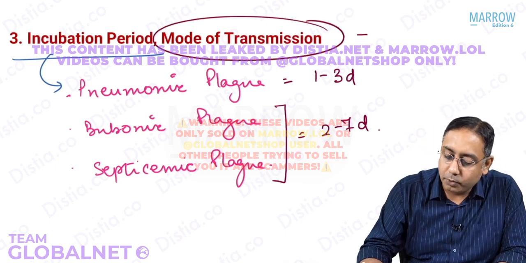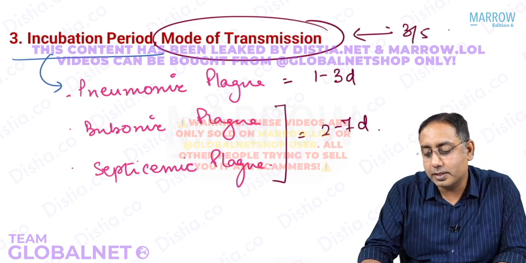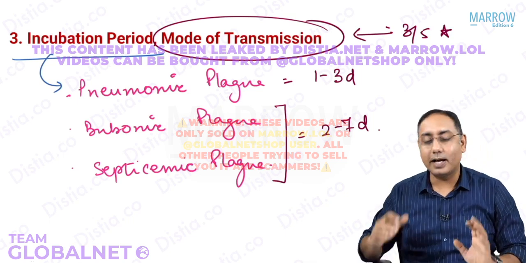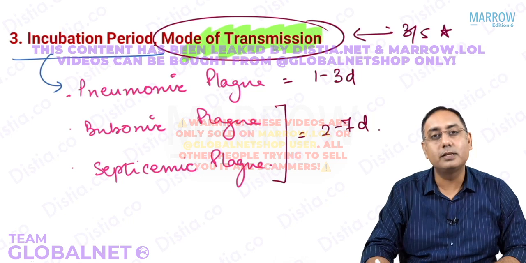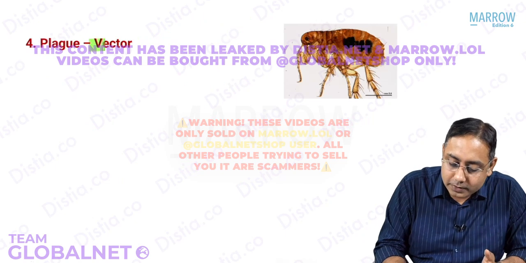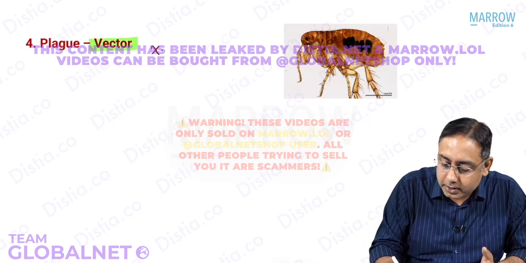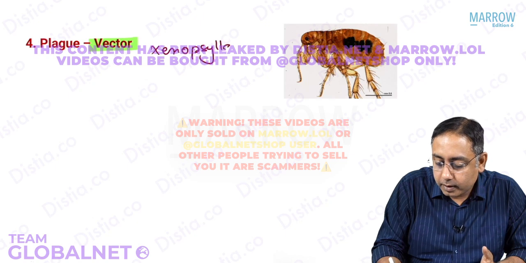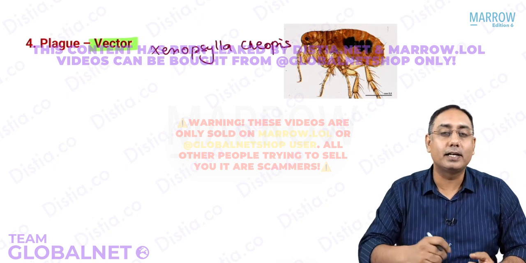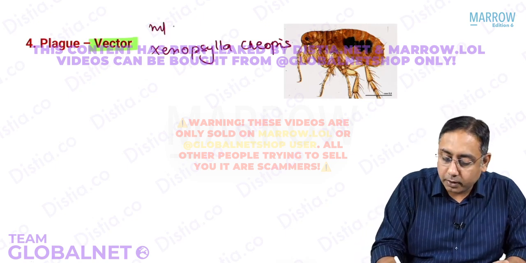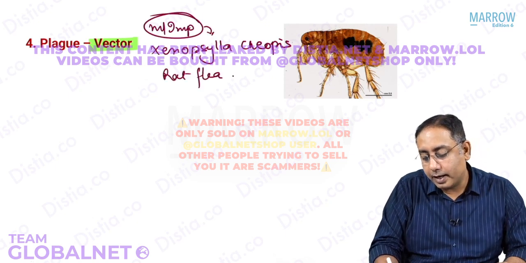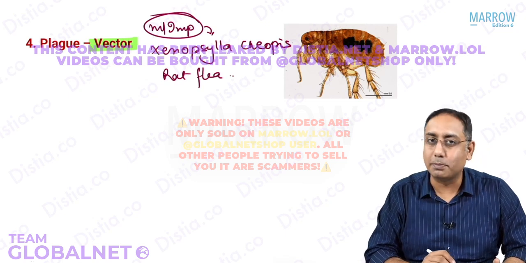Let us talk in a little more detail about the modes of transmission. This is a 3 by 5 star MCQ topic. If somebody is going to ask you a question on plague, it has to be on the mode of transmission. How does the plague bacilli spread? It spreads via a vector. What is the name of the vector? The favorite answer is Xenopsylla cheopis. Different vectors can be there. We can also have Pulex irritans, the human flea. But the most important vector is the rat flea, Xenopsylla cheopis.